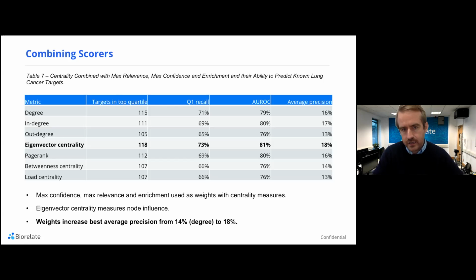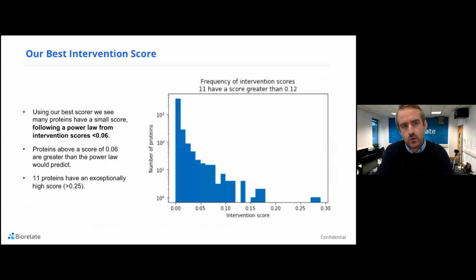If you were to take a standard measure like degree, for example, you would get around 14% average precision for looking at particular known drug targets. So this is quite a leap, and it's the way in which we wanted to score and rank particular targets in this study. So using that scorer, essentially what we see is that for many of the proteins, they have a small score, and that the results follow a power law, with intervention scores above 0.06 being potentially very useful.